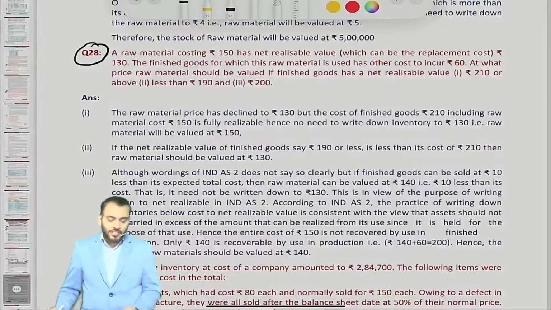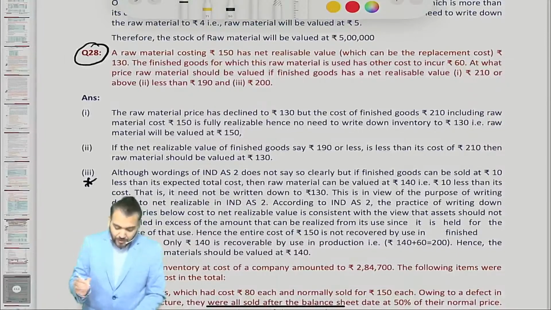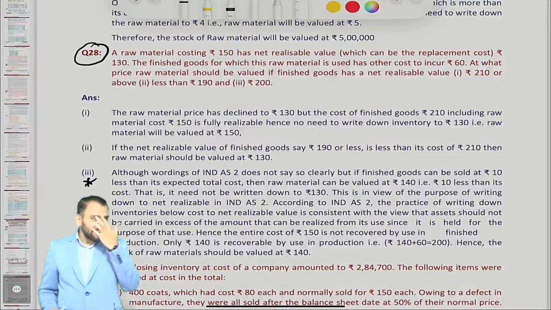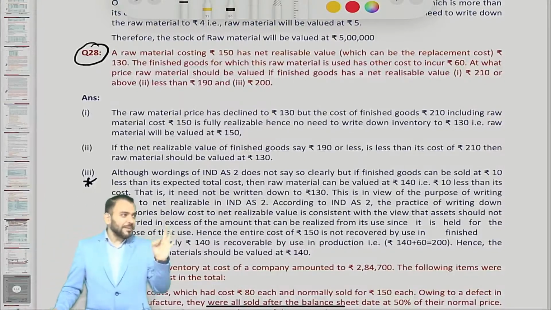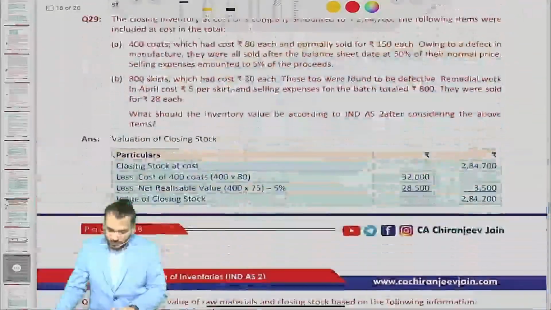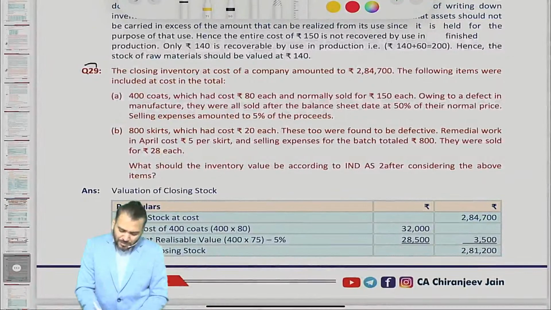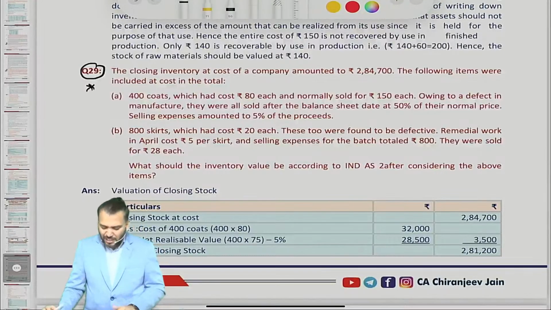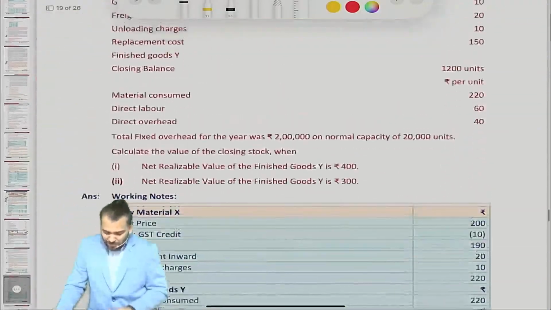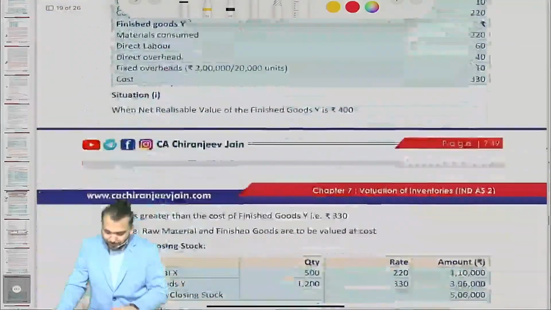I like this question personally. Doubt will come at this point. To explain something extra, what is written under Ind AS 2, I have taken this question. It is a good question practically. I don't know whether this type of question will be asked in the exam or not. Question 29 also do. Sometimes students ask doubts in this also, but I know why. Doubt should not be asked, but they are asking. It is a simple question from my point of view.